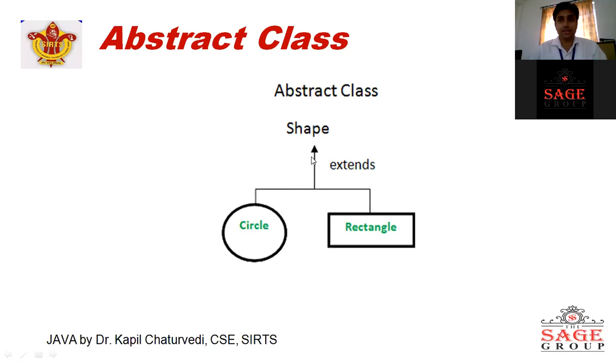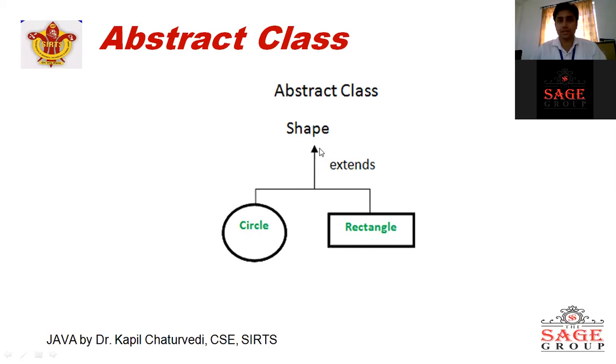By inheriting that, we overwrite the area method in circle, in which we calculate the area of circle, and in rectangle we calculate the area of rectangle by overwriting the method area of shape class.